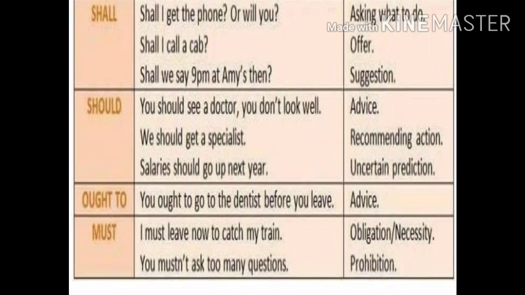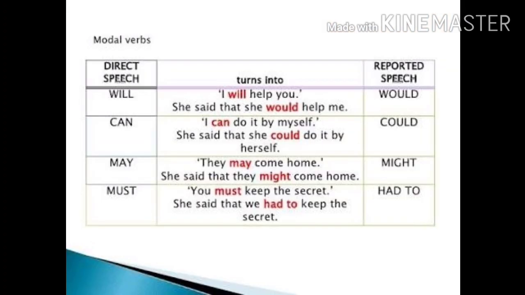You are prohibited. Children, you already know what is direct speech and indirect speech. Direct speech is saying the exact words of the speaker, but reported speech or indirect speech is saying the words of someone in your own words. Right? In reported speech, you have to change certain modal auxiliaries. Look at the example. I will help you. It is in direct speech. When you change it into indirect speech, will should be changed into would.